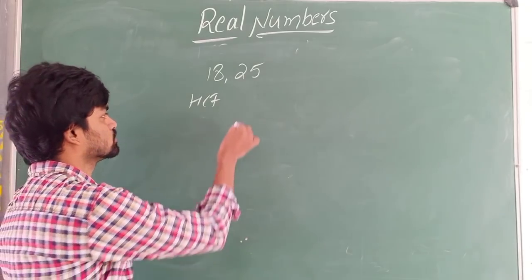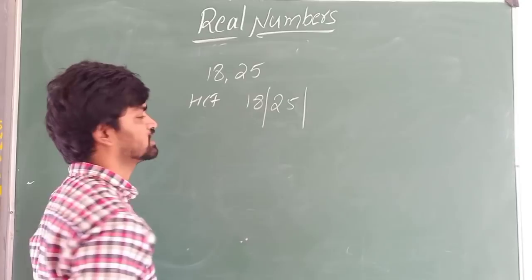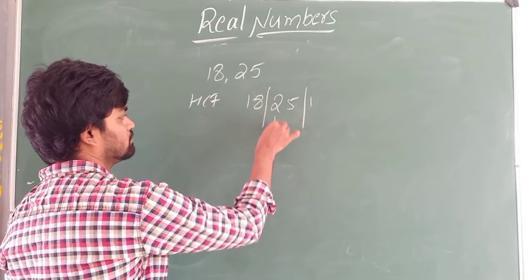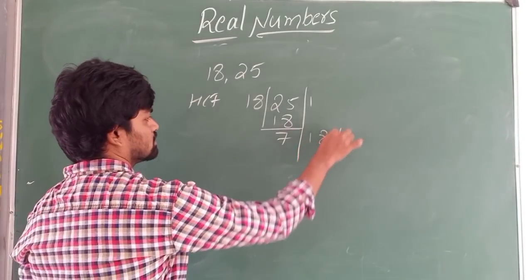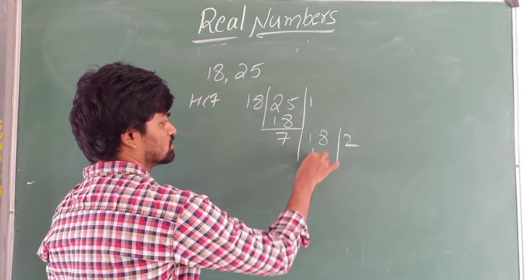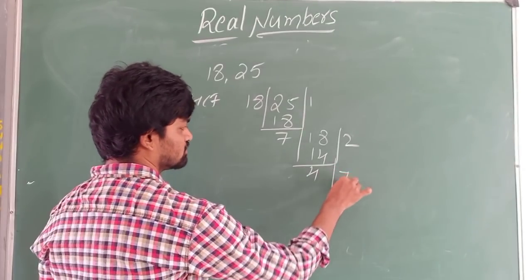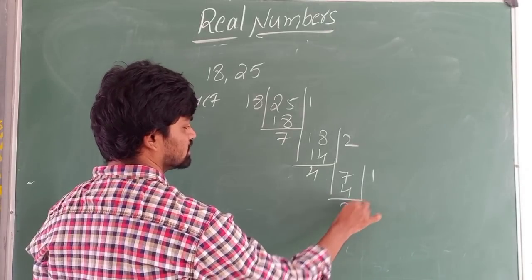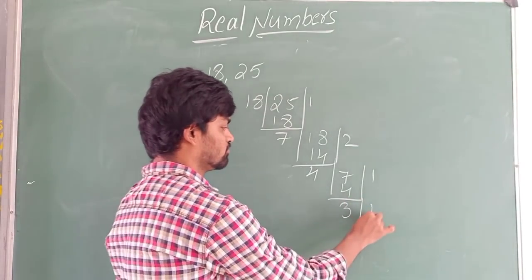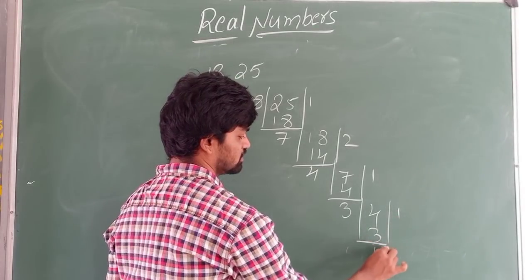Okay. So how many times 18 divides 25? 1 time. So we will get remainder 7. 7 2s are 14, remainder 4. Again we have to divide with 4. 4 1s are 4, remainder 3. Again we have to divide with 3. 3 1s are 3. So what remainder did we get? 1.